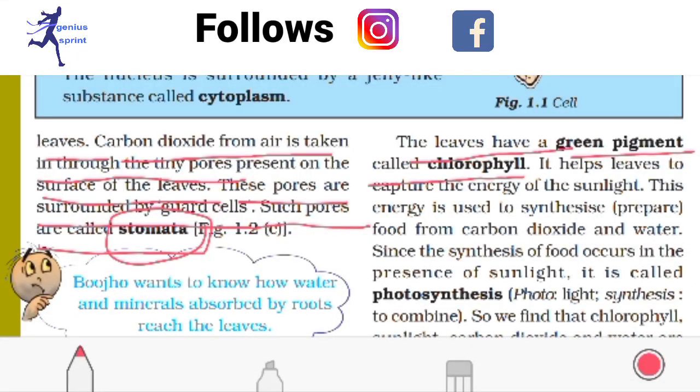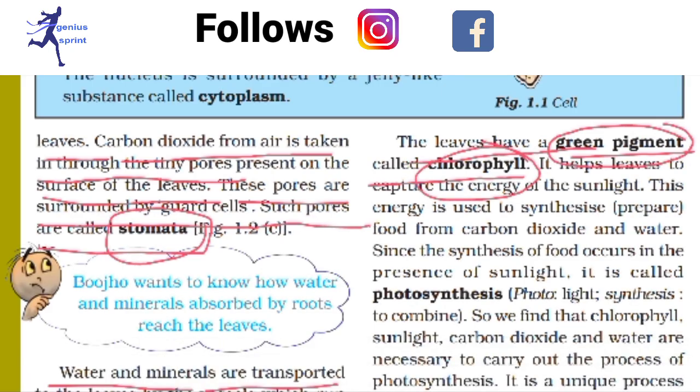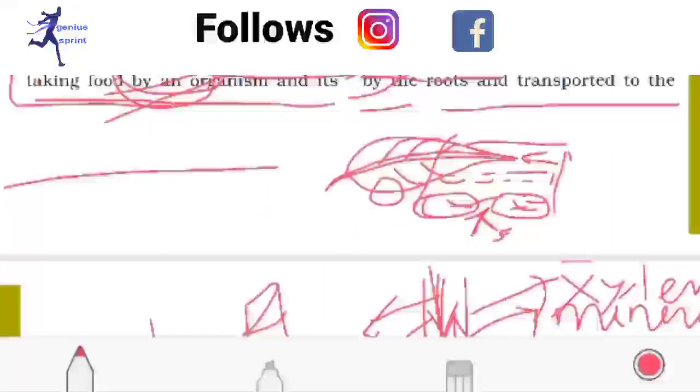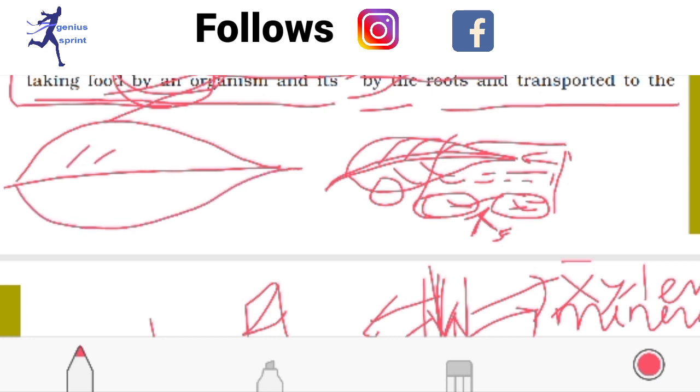Here the leaves have the green pigment which is called chlorophyll. Let me explain these things. What is chlorophyll? Suppose this is a leaf. The upper part of the leaf is completely filled with a green pigment.